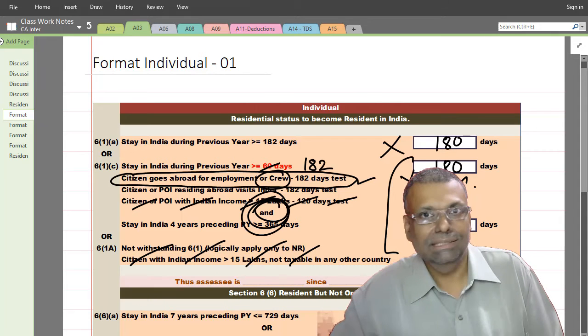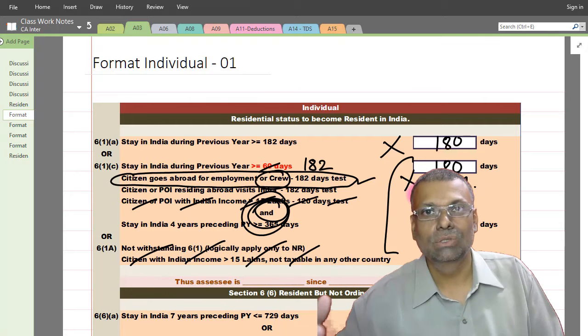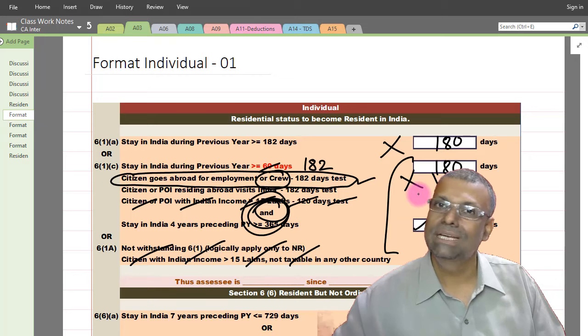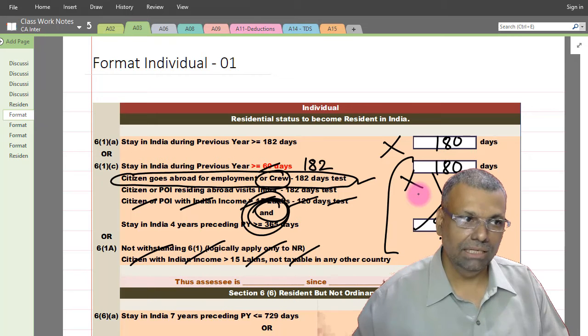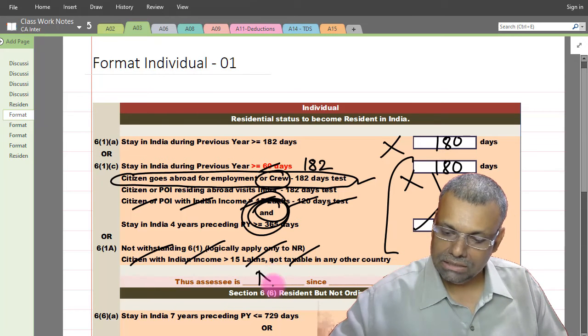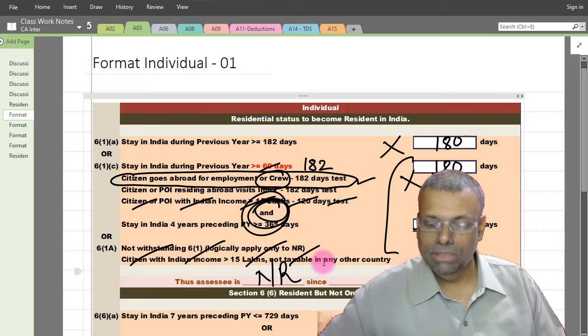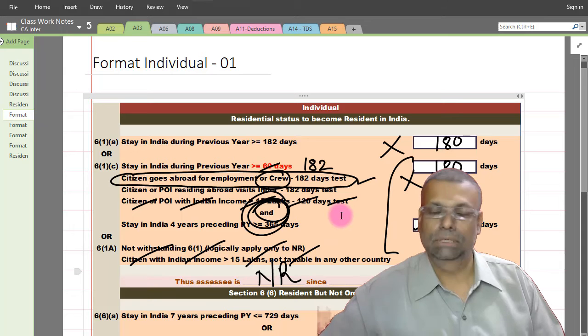However, actually law doesn't say that, but if you want to test, you can test it and get the mind clear. So in the classroom I always test it and I tell the students that it is not functional, because anyway the answer is going to be the same, and therefore the assessee in the given case is a non-resident. Now the moment assessee is a non-resident, there is no need to test further.